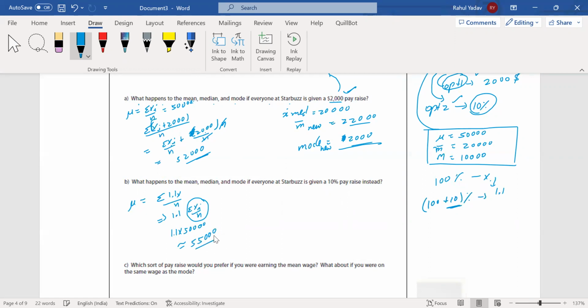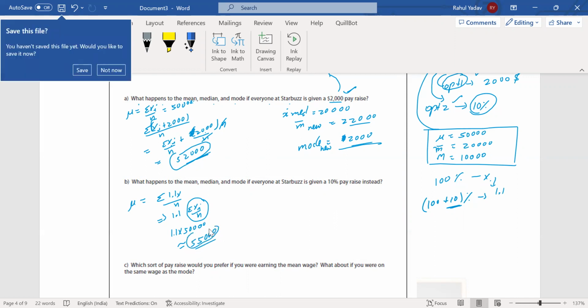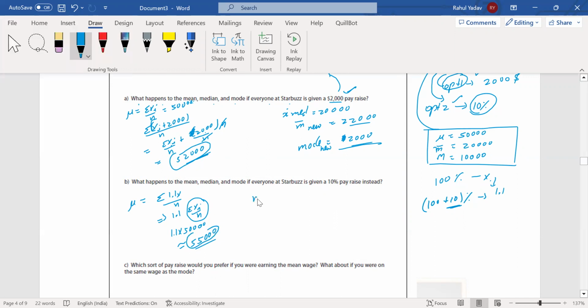When we calculate that, it comes out to be roughly 55,000. So if he gives a hike of 2,000, the new mean will be 52,000. If we give a 10% pay raise, the new mean will be 55,000. Great. Now, for the median, the median term will also be multiplied.